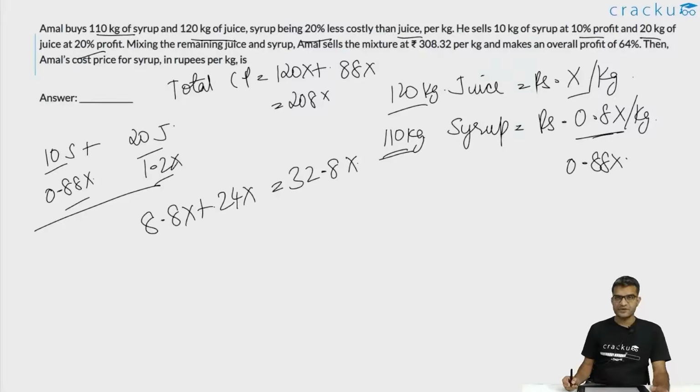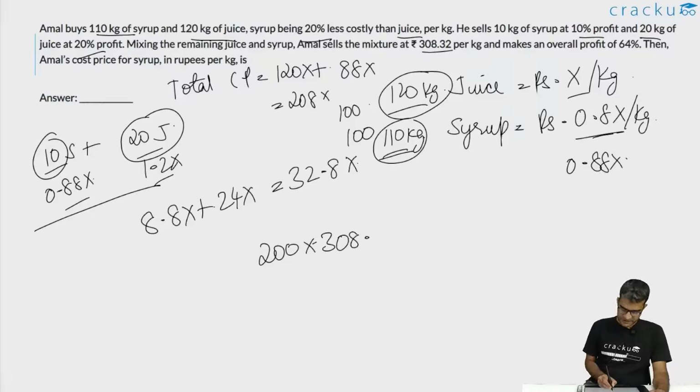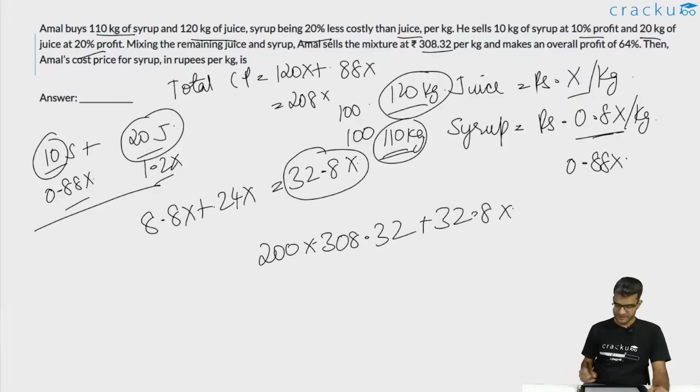And in addition to it, what did he make? He also sold the remaining. What is the remaining? 20 kgs of the 120 kg juice is sold. So 100 kgs of juice is left, and 10 kgs of the 110 kg syrup is sold. So 100 kgs of syrup is left. So this 200 kgs he sold at 308.32 per kg. So there he made 308.32 into 200 rupees. Plus in the 30 kgs he made 32.8x rupees.